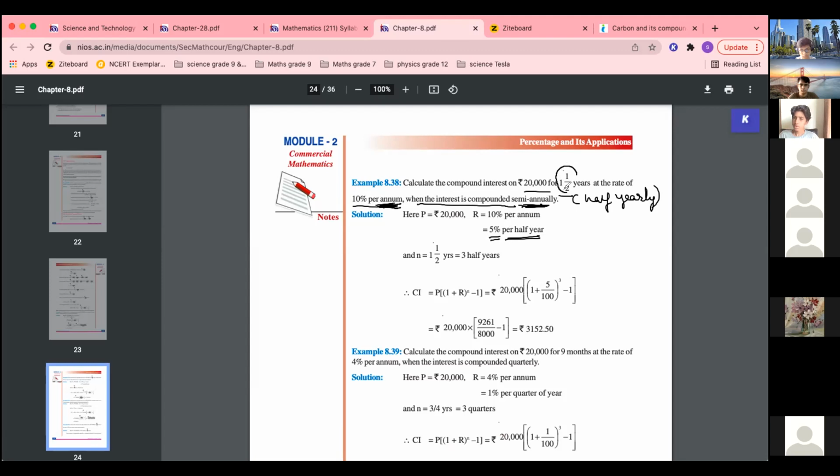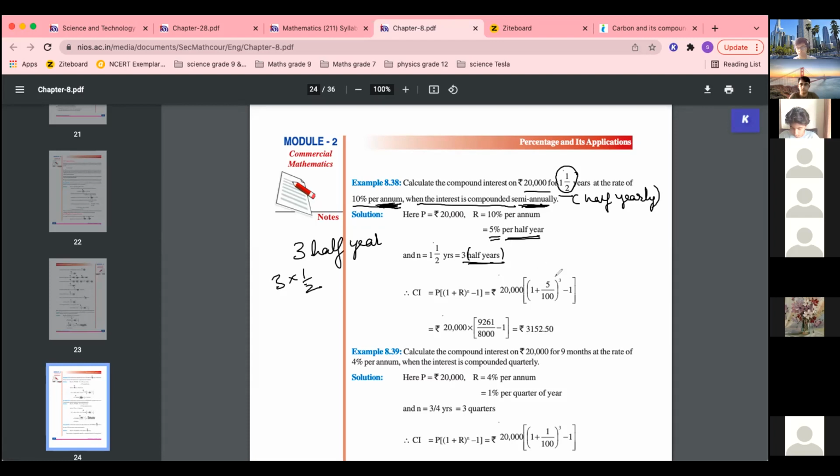Now this also we have to make in terms of half year. So how many half years are there? This is actually 3 half years, 3 into 1 by 2, right? So n की value हो गई 3 half years. Everything should be in terms of half years. So my time is 3, because we have to calculate compounded half yearly.